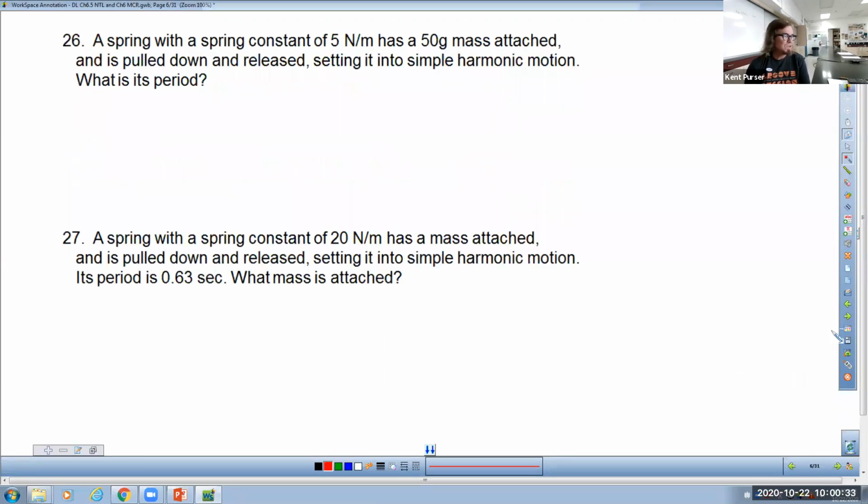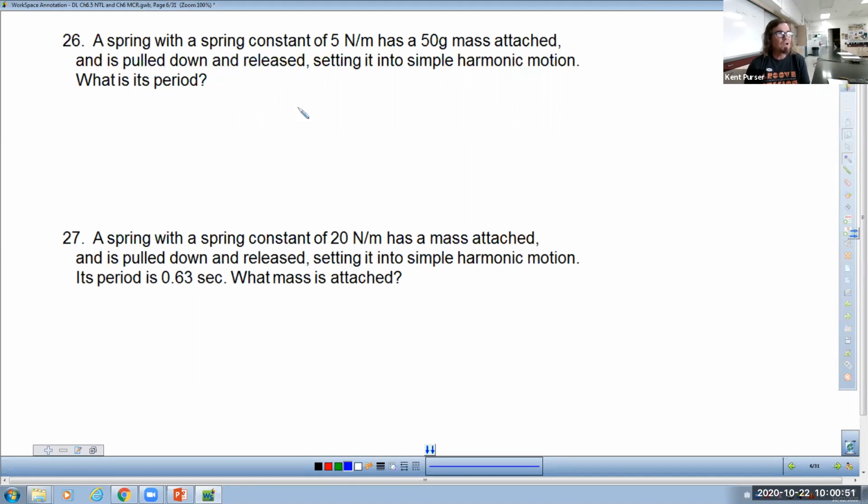Question number 26. Now I've got to remember which one, Nat, you said earlier. I think you said 27. So hopefully I take care of whatever it is you need to. Just put it back in the chat if by chance I don't answer your question well enough.